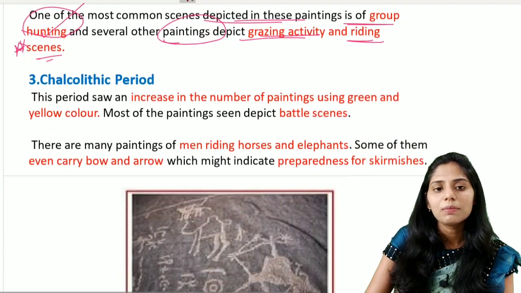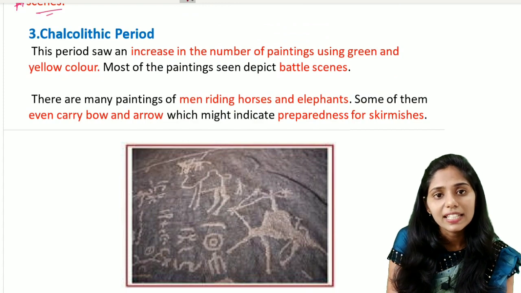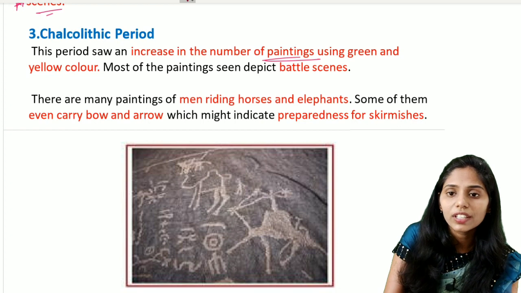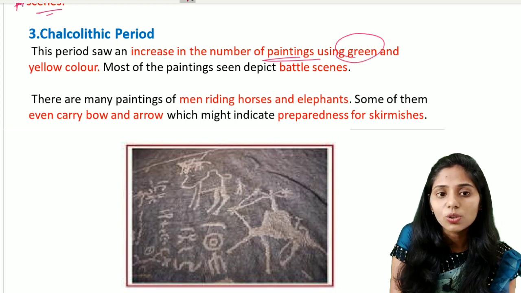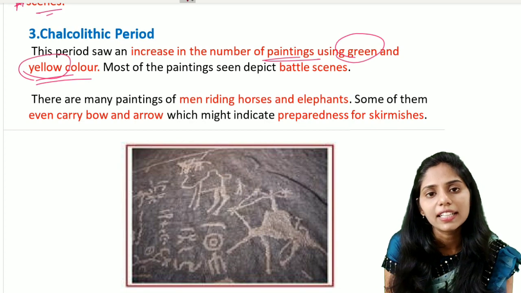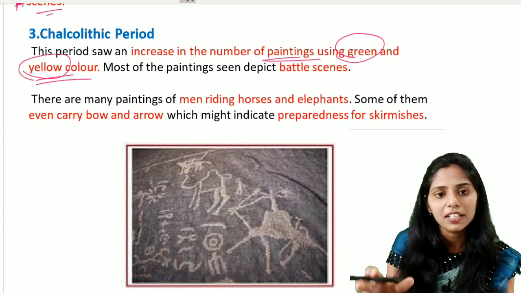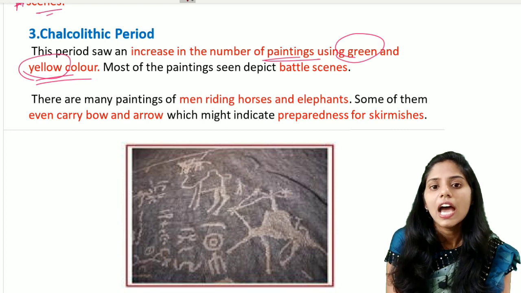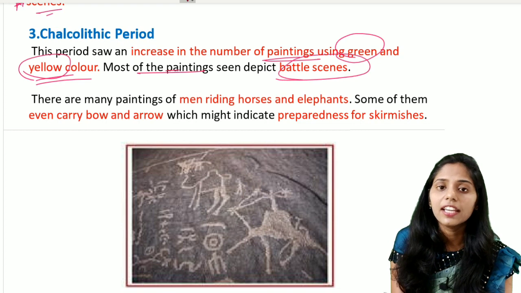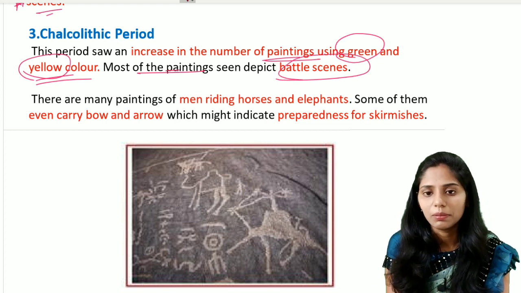And let us see the next important period, that is the Chalcolithic period. In this period, there is an increase in the number of paintings, and an increase in the use of colors, that is green and also yellow. So the first one had different colors, the second period, the Mesolithic, red color, and in the third, the Chalcolithic period, green and yellow. Most of these paintings depict battle scenes. Again, battle scenes continued from the Mesolithic to the Chalcolithic period.